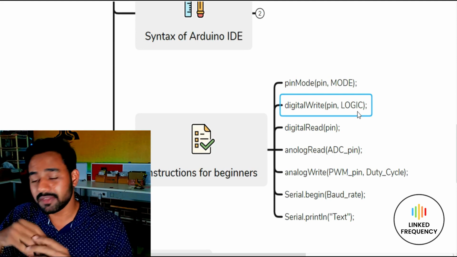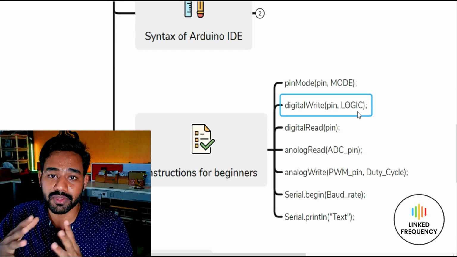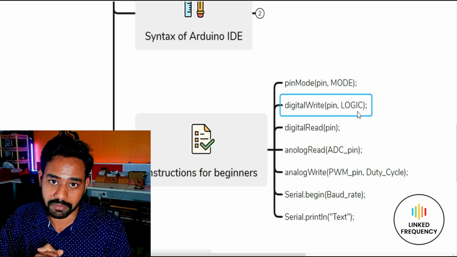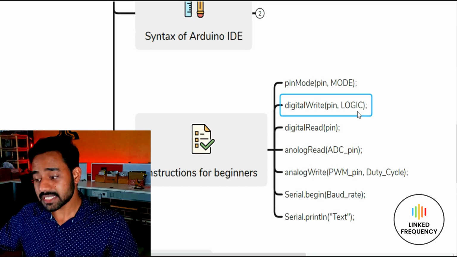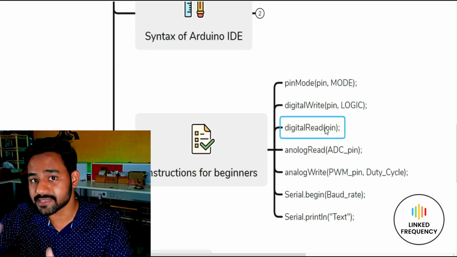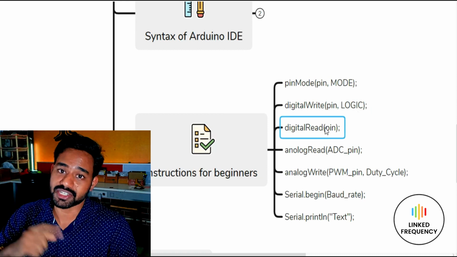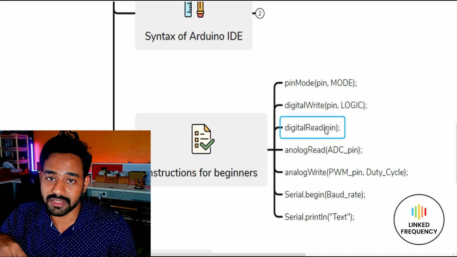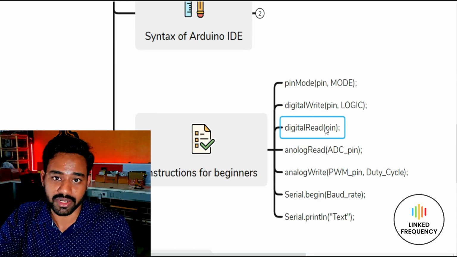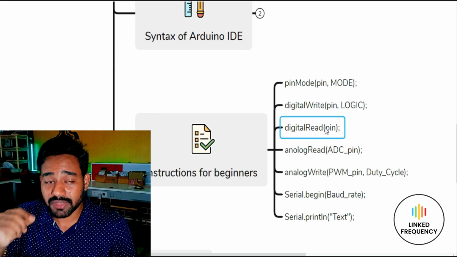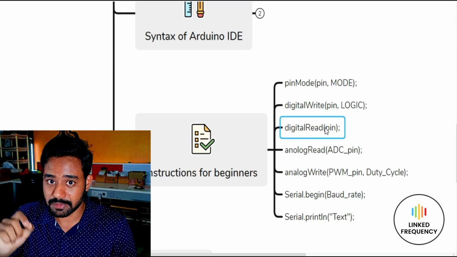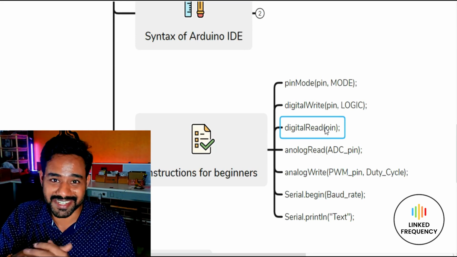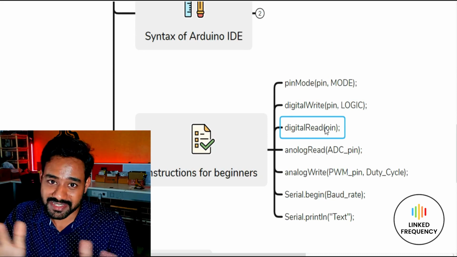So that's why we use digitalWrite whenever we want a digital output from the microcontroller or the Arduino development board as a whole. Similarly, if we connect a sensor to that same pin, let us assume that instead of connecting an LED, I have connected an IR sensor or some other sensor, digital or analog, whatever it is. When we connect a digital sensor especially, we need to read that data in digital form. That's why it is called a digital sensor, right? IR sensor is the best example here.